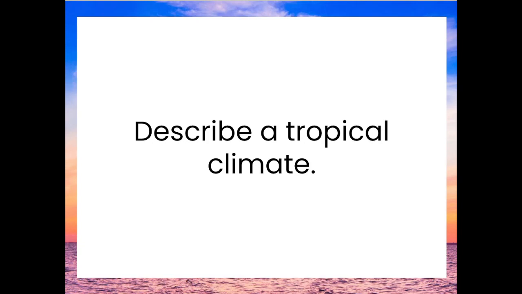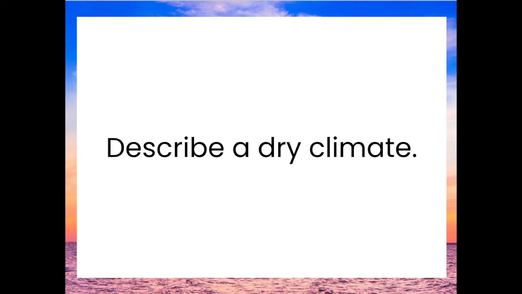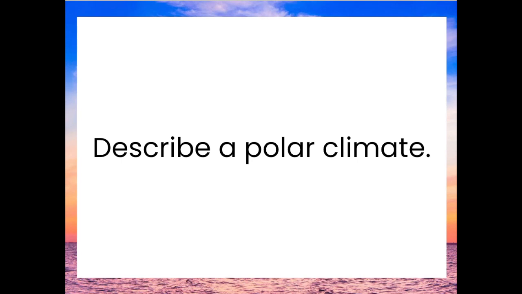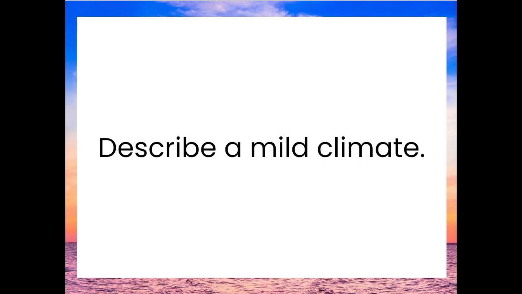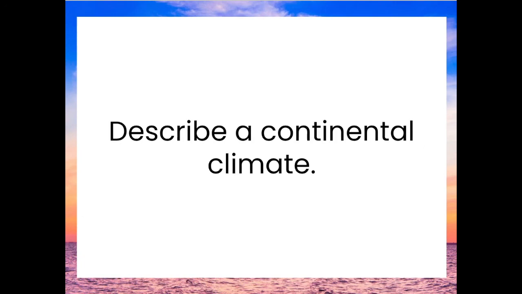Describe a tropical climate. A tropical climate is hot and along the equator. It can be either wet or wet and dry. Describe a dry climate. A dry climate is dry, like a desert. Describe a polar climate. A polar climate is freezing and found around the poles. Describe a mild climate. A mild climate is moderate and generally found along the coasts.